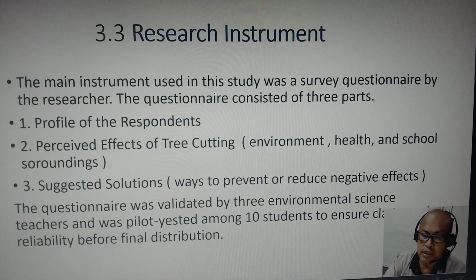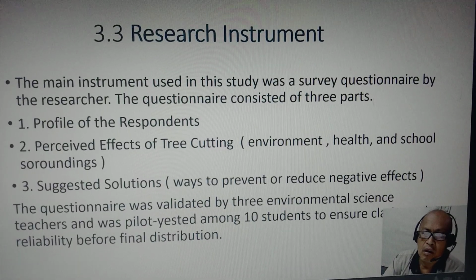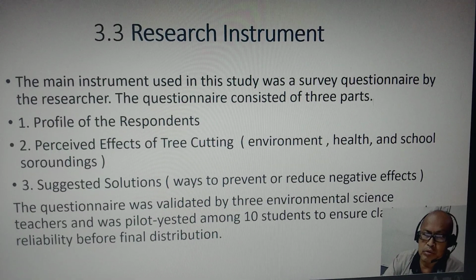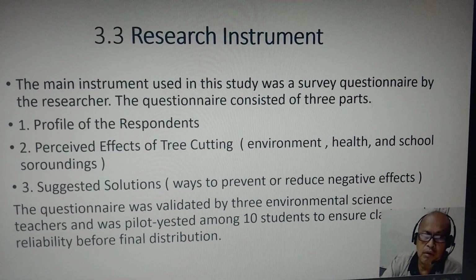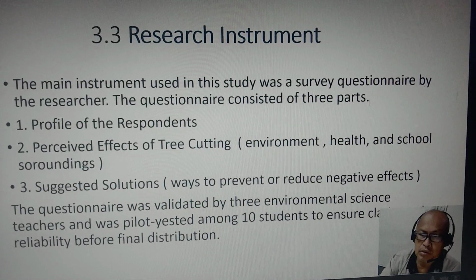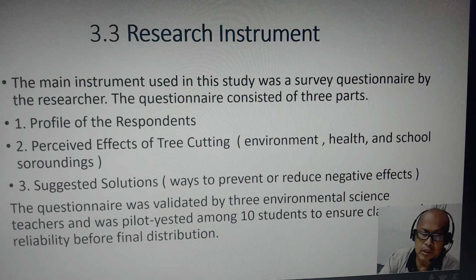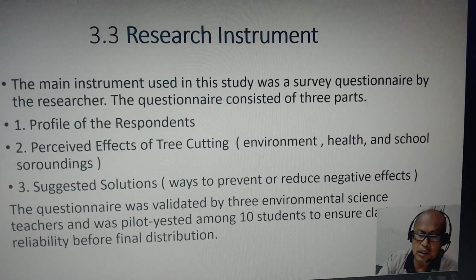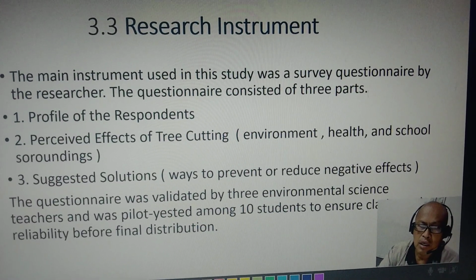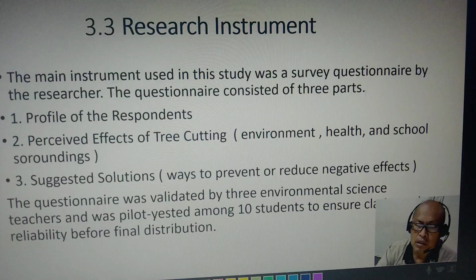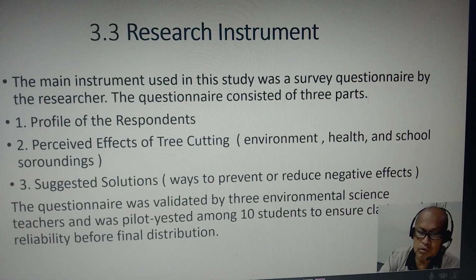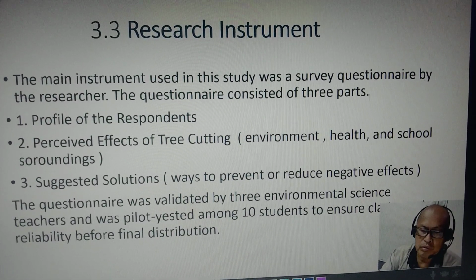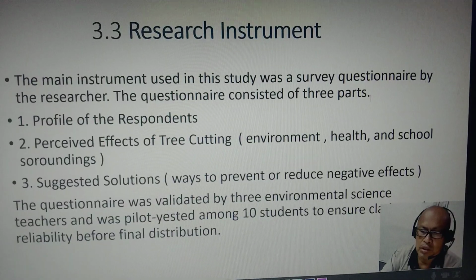Number 3 of Chapter 3, Research Instrument. The main instrument used in the study was a survey questionnaire made by the researcher. The questionnaire consisted of 3 parts. Number 1, the profile of the respondent. Number 2, perceived effects of tree cutting: the environment, health, and school surroundings. Number 3, suggested solution, ways to prevent or reduce negative effects.